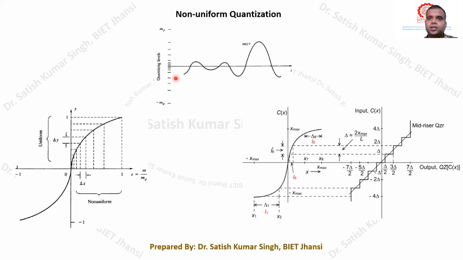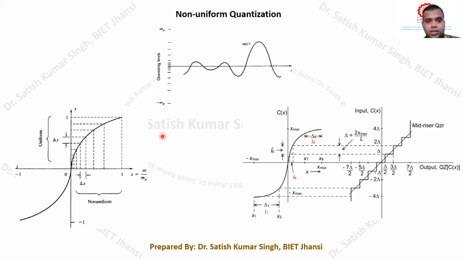Otherwise, what we generally perform for non-uniform quantization is this: we first consider a message signal, and this message signal has to be passed through a compressor circuit. So this is the characteristic of the compressor circuit. First we pass the signal through a compressor circuit with a particular characteristic, and then the output of the compressor can be passed through a uniform quantizer. So again the output will be a non-uniform quantization, which we can see directly from this picture.